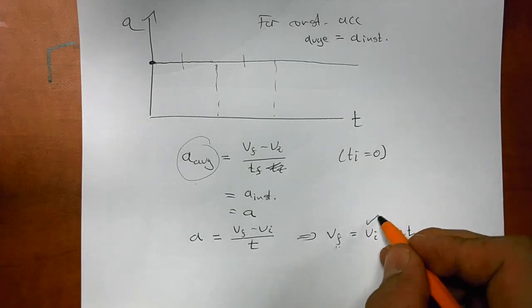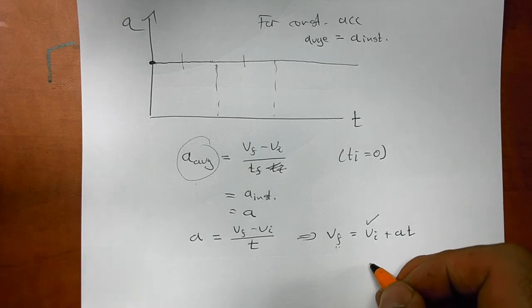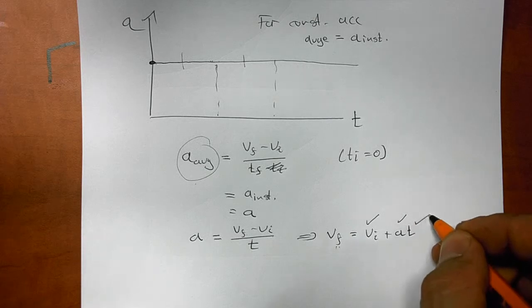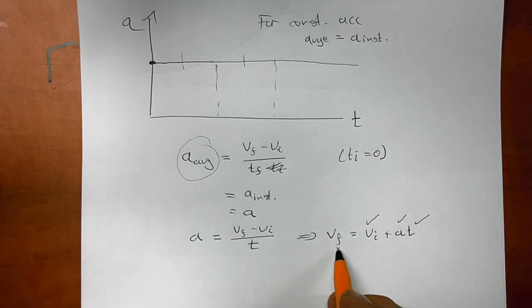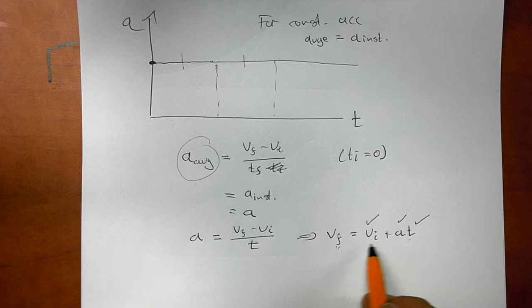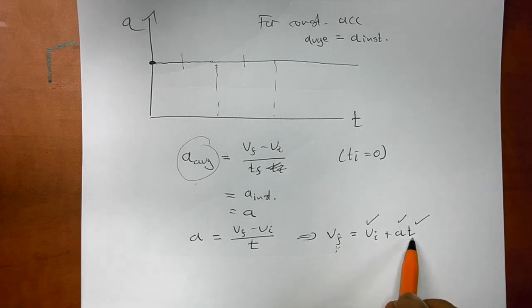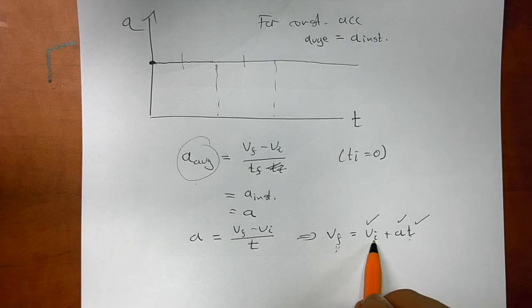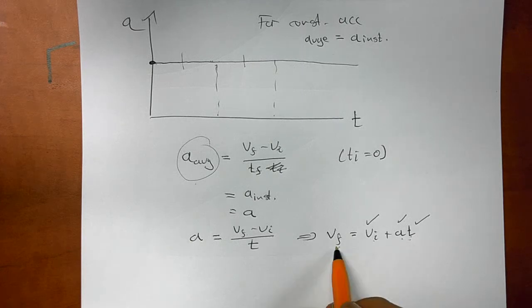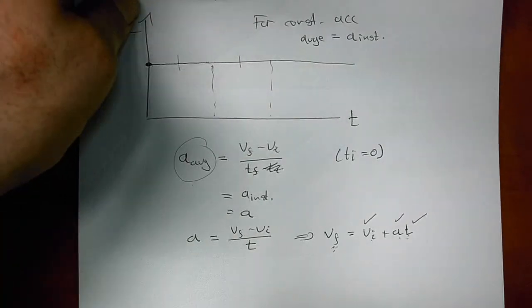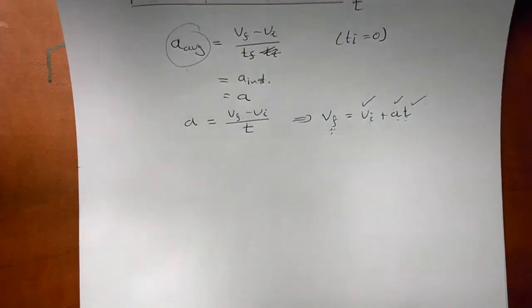So if I know how fast I'm going at time equals 0, I know the acceleration, which is constant, and I want to figure out how fast I'm moving at some later time, I can use this equation to get that quantity. So this already tells you, if you do an experiment, if you just have a stopwatch and you know how to measure velocity at one instant, you know acceleration, you can calculate final velocity. Now, this is the first equation of motion that we're going to derive. The second one